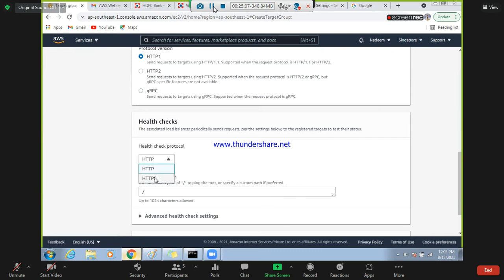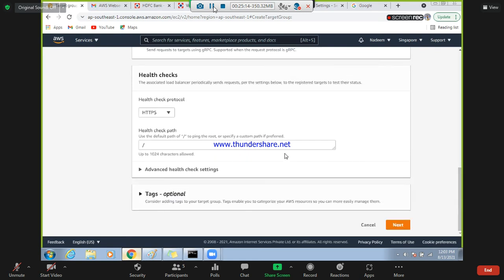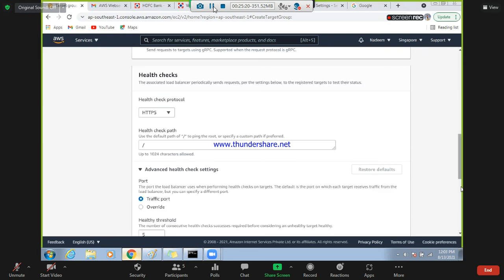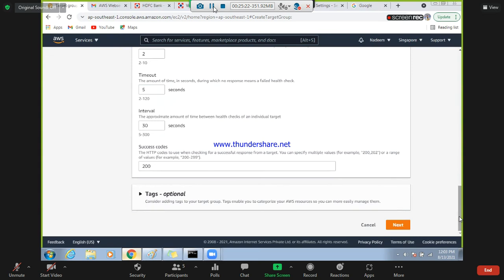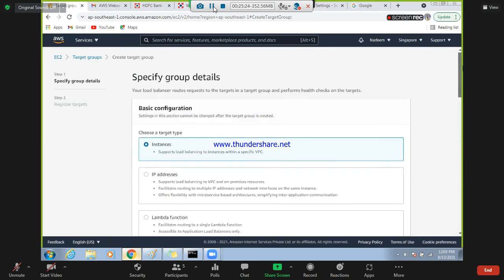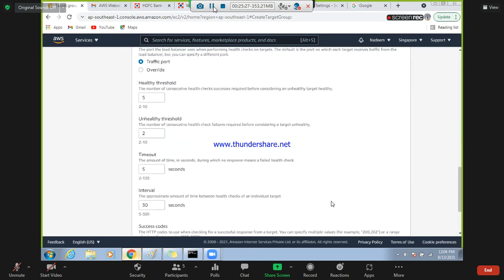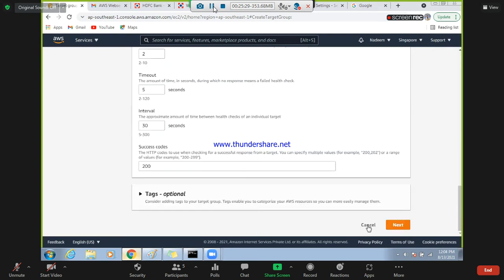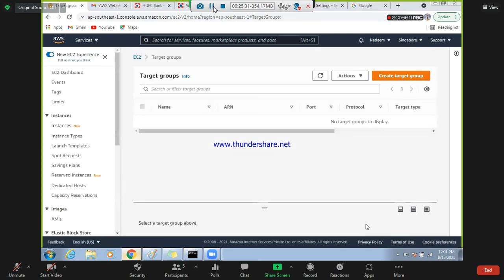Here it will be HTTPS. That's the only change, because you cannot use HTTPS directly, you need a certificate. They will ask you for the certificate. Boss, please provide us the certificate if you are using secure stuff. So this is one place, and after the target group, I cancel it.